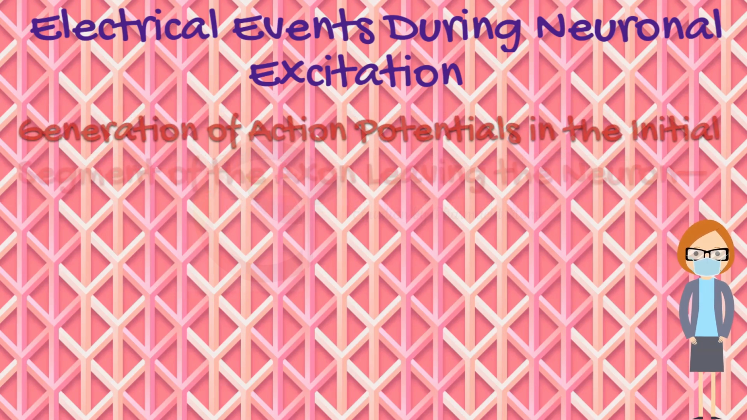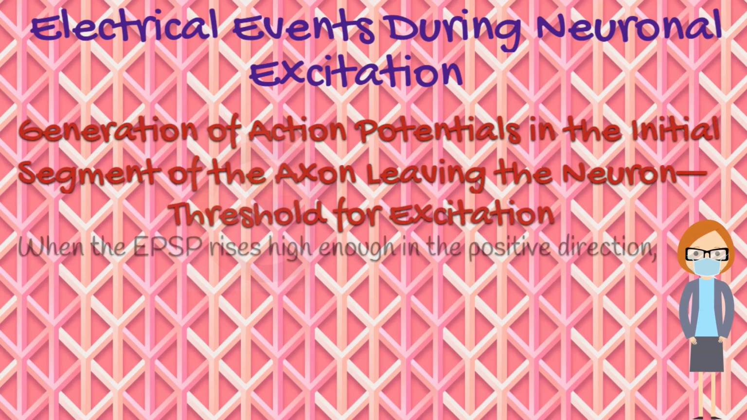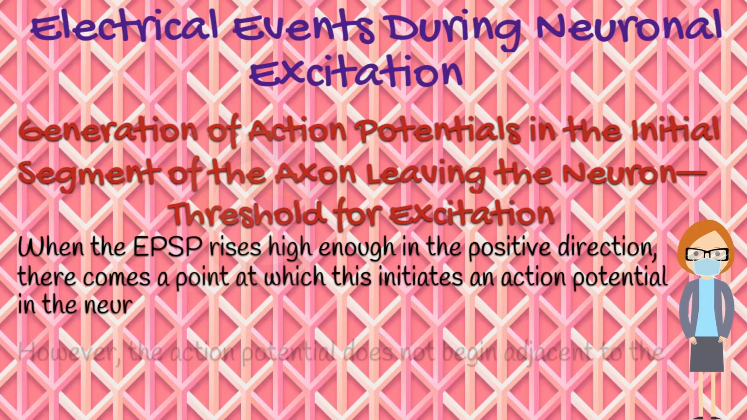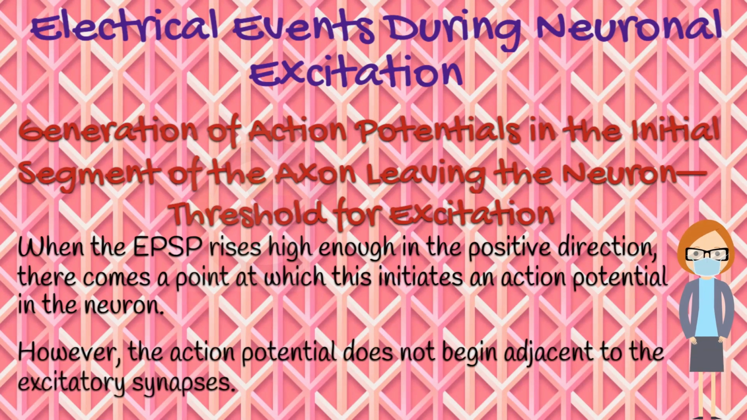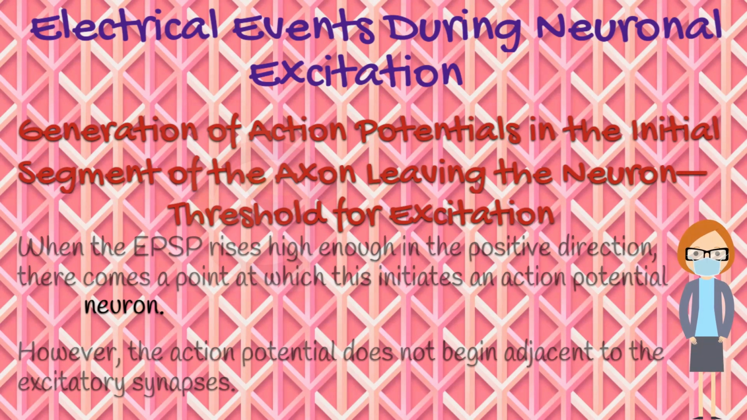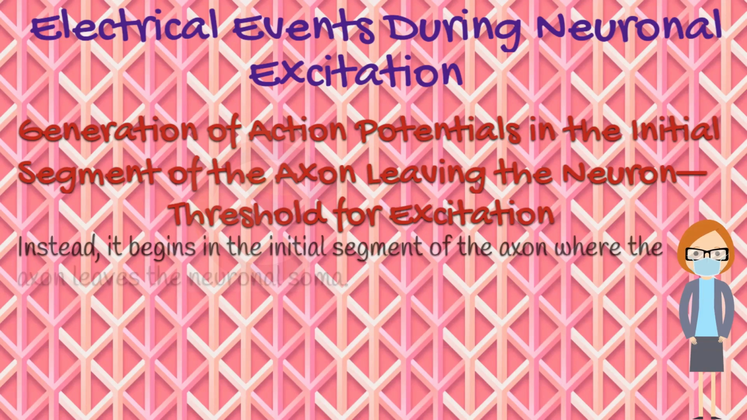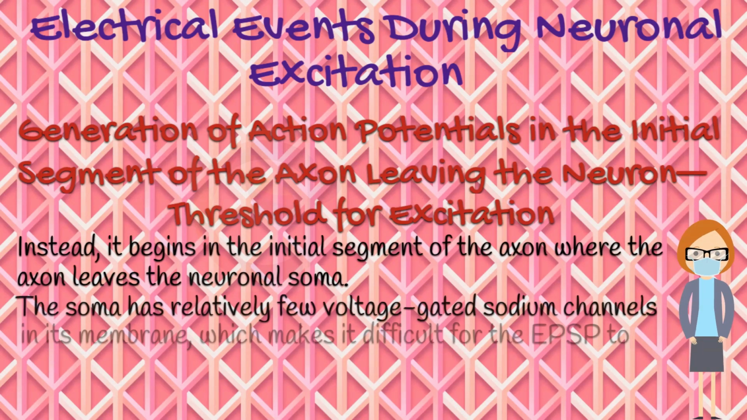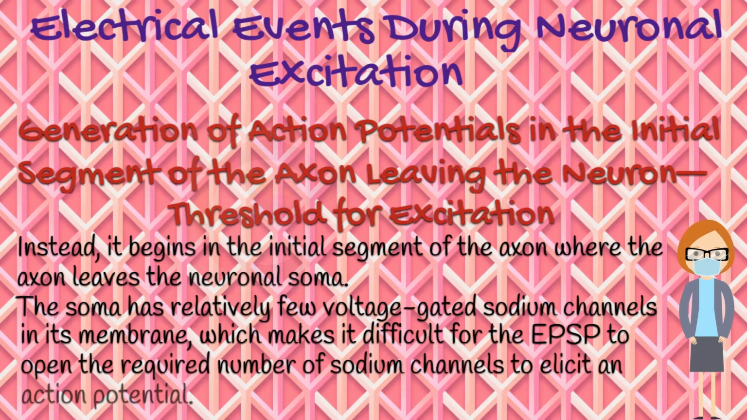How is action potential generated in the initial segment of the axon leaving the neuron? Let's discover. When the EPSP rises high enough in the positive direction, there comes a point at which this initiates an action potential in the neuron. However, the action potential does not begin adjacent to the excitatory synapses. Instead, it begins in the initial segment of the axon, where the axon leaves the neuronal soma.